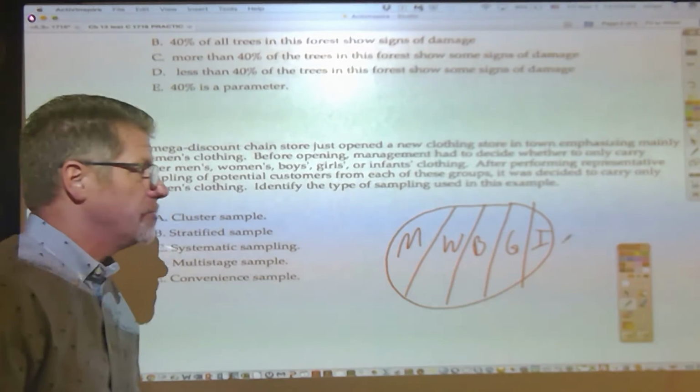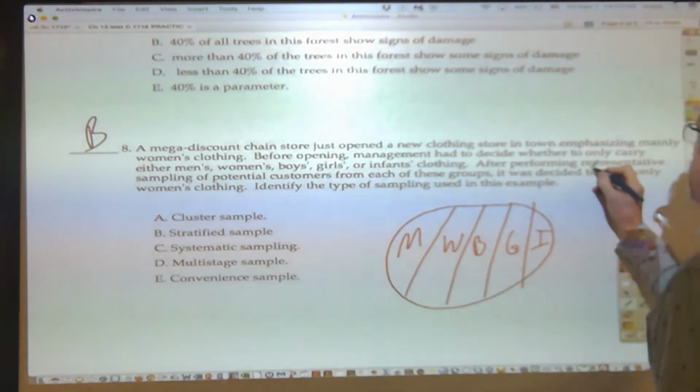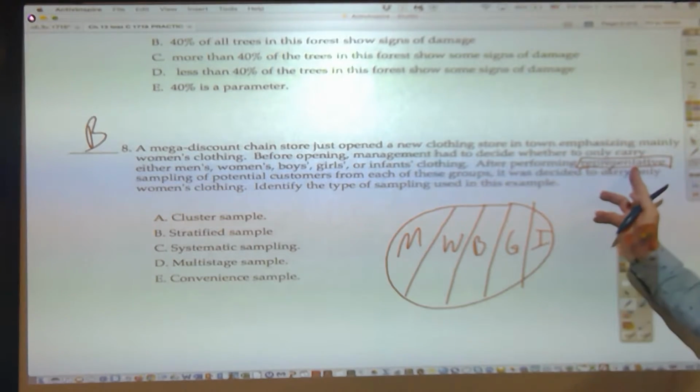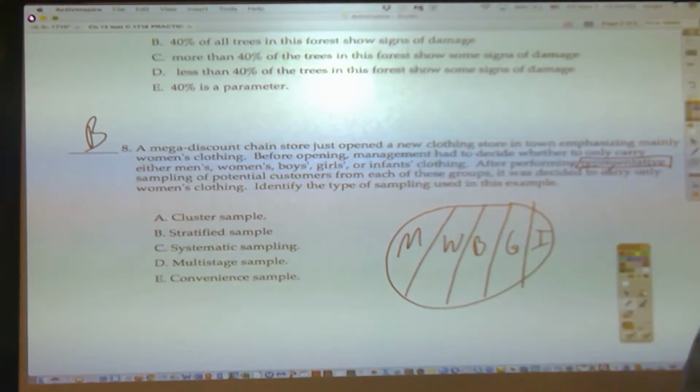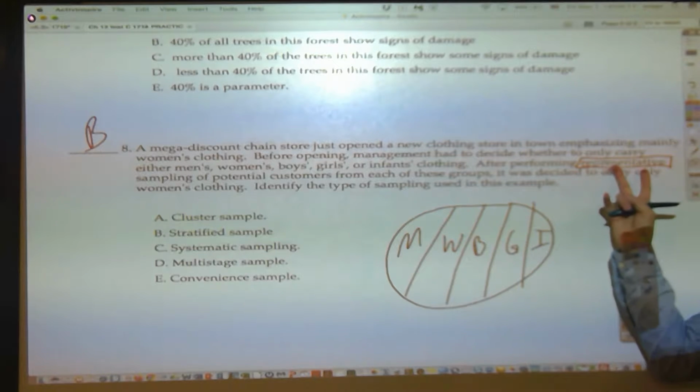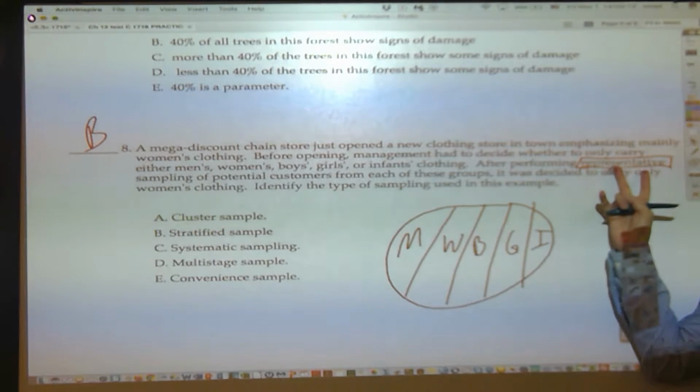Well, look at what they did though. This is not convenient. It's never convenient to put all the thought and planning that goes into getting a representative sample of all 5 strata. They must be educated people who did hard work because they not only know about representative sampling, they decided to actually try to carry it out.